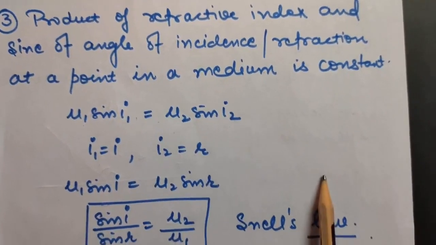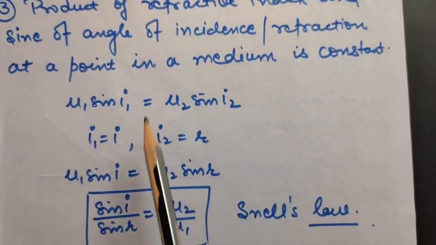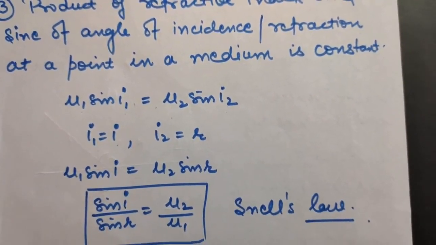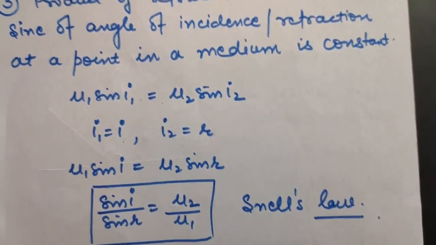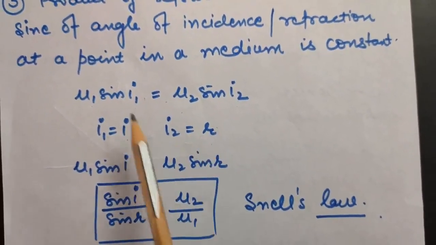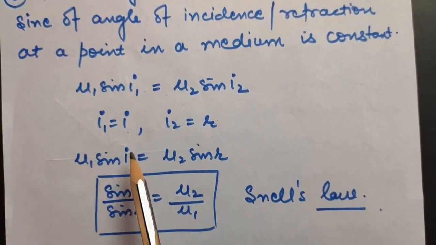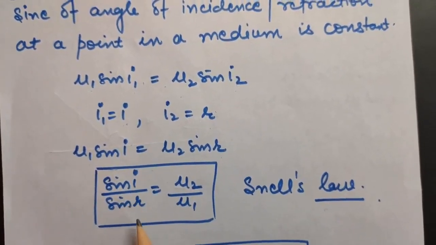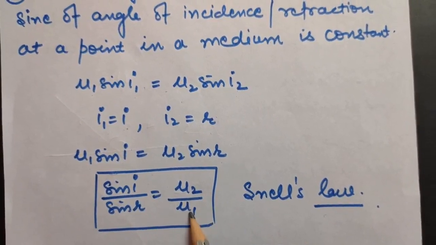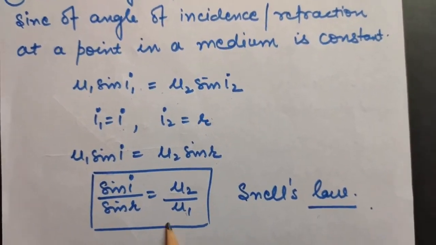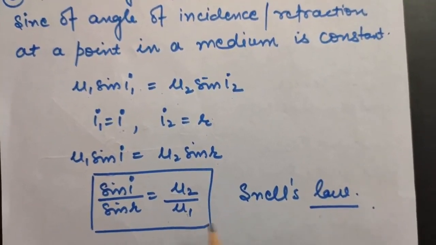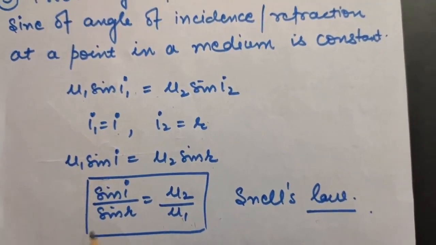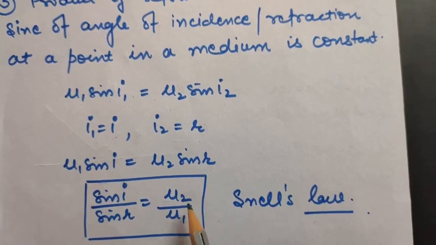Now, in the diagram which I have drawn, I1 is your angle of incidence and I2, the angle in the second medium, is the angle of refraction, which is R. So if you put these here, you will get mu1 sine I equals mu2 sine R. From here, sine I upon sine R comes to be mu2 by mu1. This is a very important law called Snell's law. We will be using it a lot in our further derivations as well. So remember this: sine I by sine R equals mu2 by mu1.